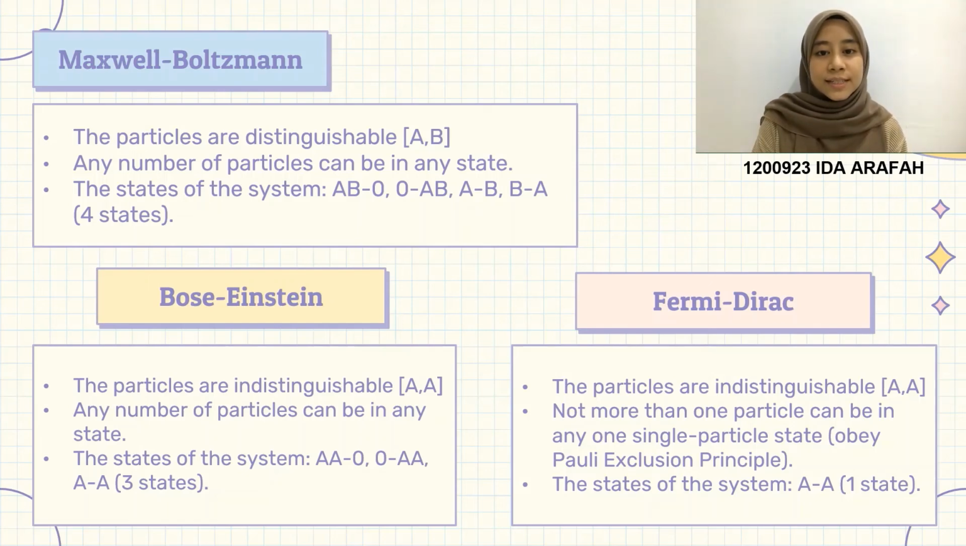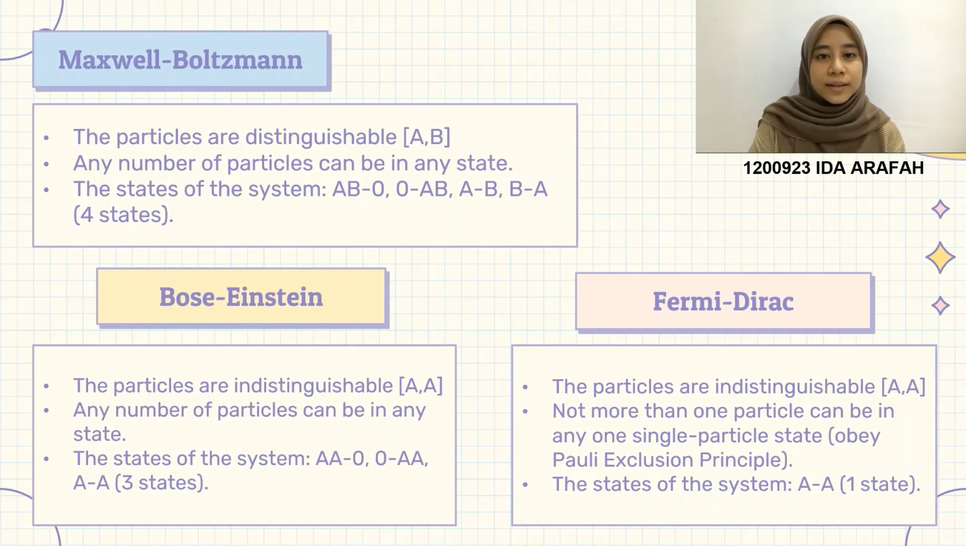For Bose-Einstein statistics, the particles are indistinguishable, so both particles are labeled A. For Bose-Einstein statistics, any number of particles can be in any state, which means that there is no restriction as well. So the states of the system will be AA|0, 0|AA, and A|A. Two of the states have the particles bunched in the same state and another one has them in separate states. Hence, we get a total of 3 states of the system as a whole.